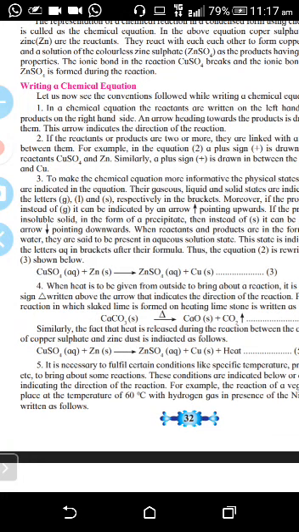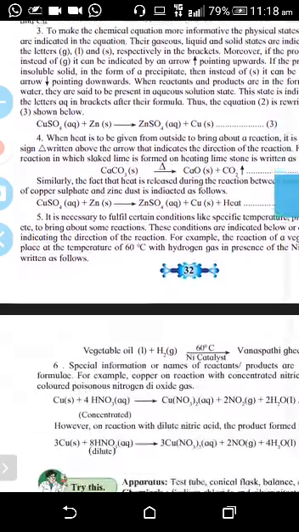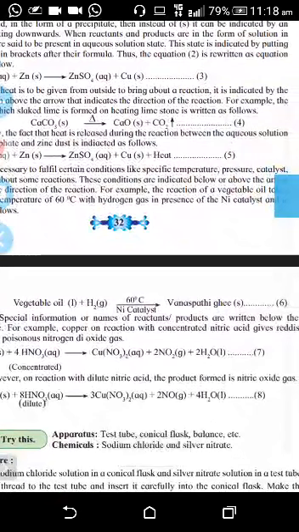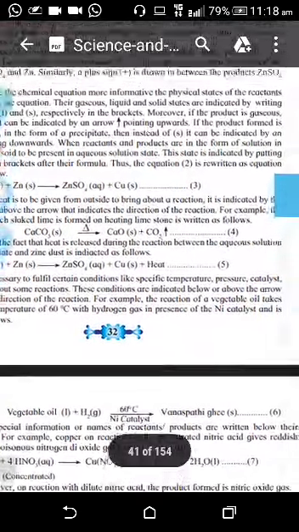See here, one equation is shown. Calcium carbonate, when it is heated, the triangle is shown above the arrow. So the triangle indicates that you are heating it. Then calcium oxide and carbon dioxide are formed. For the carbon dioxide, the arrow is shown going up. That means the gas is formed. Sometimes the arrow is shown going down; that example is also given. An arrow going down means a precipitate is formed.